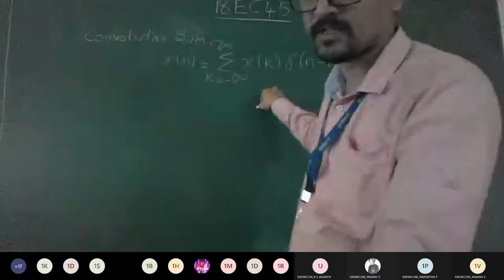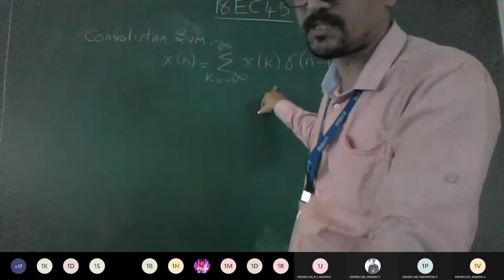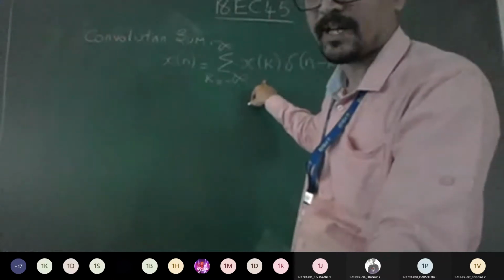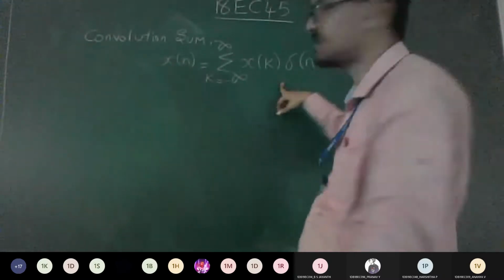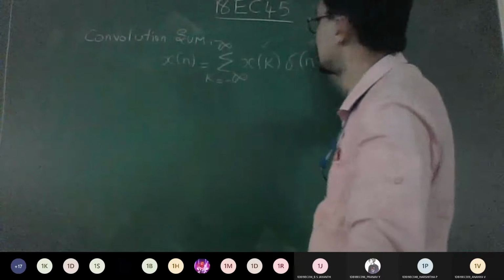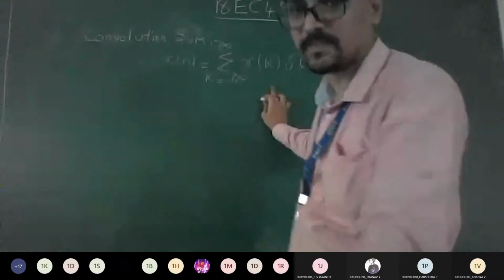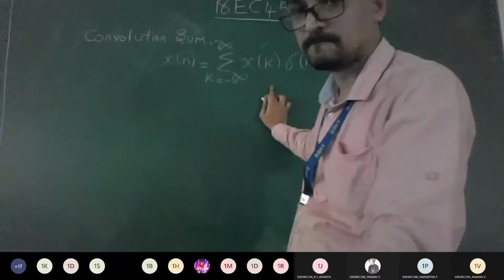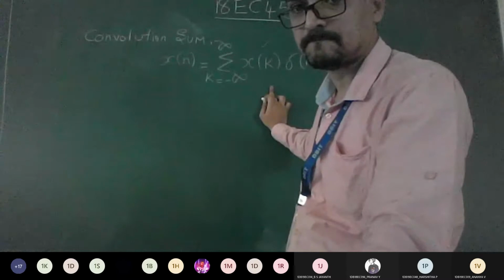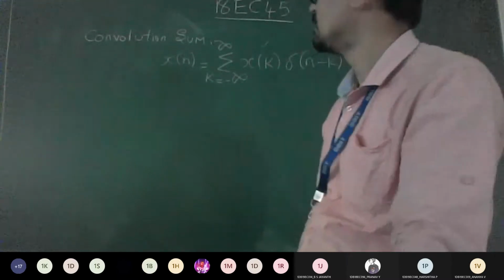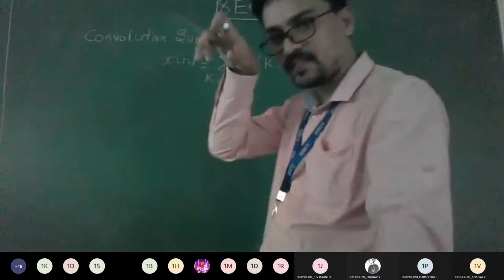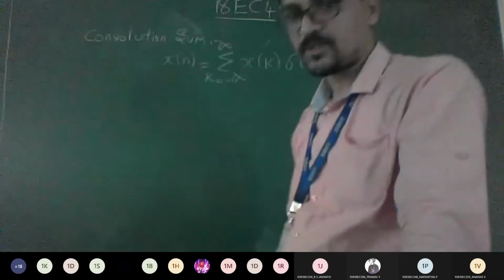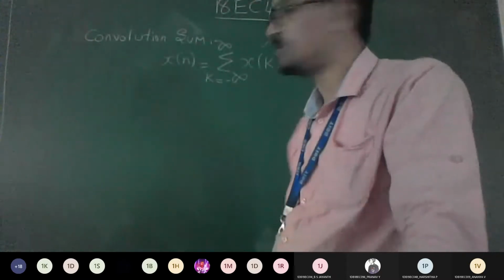Like how we wrote x of t, the same procedure we are following, guys. Nothing new. The only change is that x of tau and h of t minus tau were there, and we are replicating with x of k and delta of n minus k. Is it visible? Is it readable? Yes, sir. Okay, fine. So just make a note of this formula. The minus infinity to plus infinity depends upon the question. So try to solve the problem, then you will understand the way to solve this.